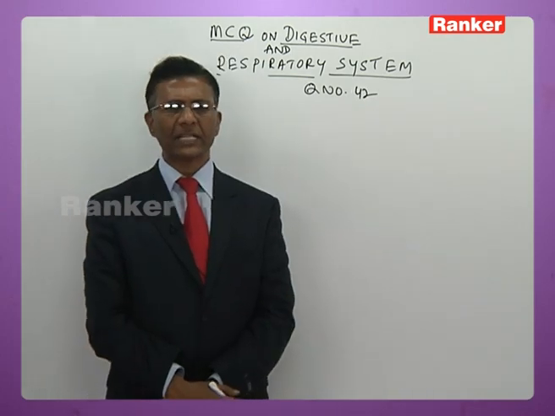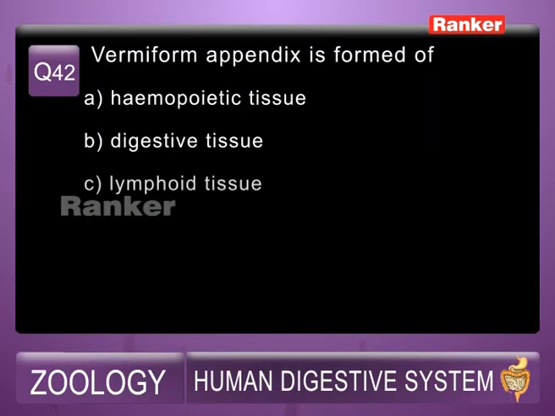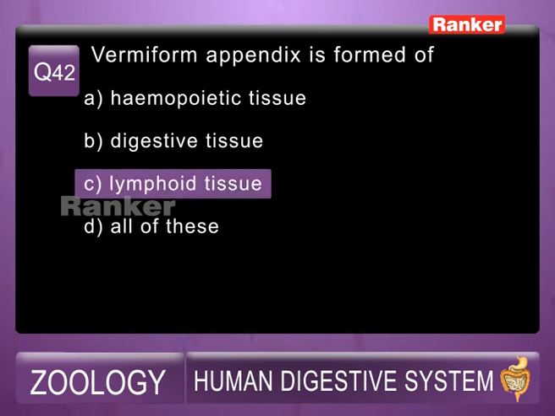So 42nd question, I shall read the question for you. Vermiform appendix is a part of or is formed of: A. Hemopoietic tissue, B. Digestive tissue, C. Lymphoid tissue, D. All of these. So the answer has to be C, that is lymphoid tissue. Vermiform appendix is made up of lymphatic tissue.